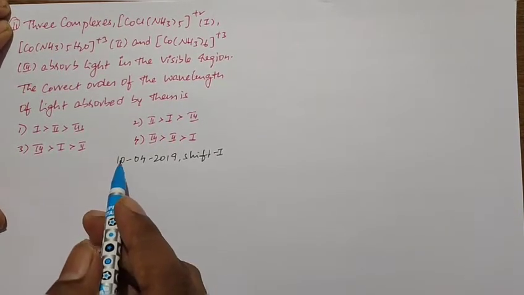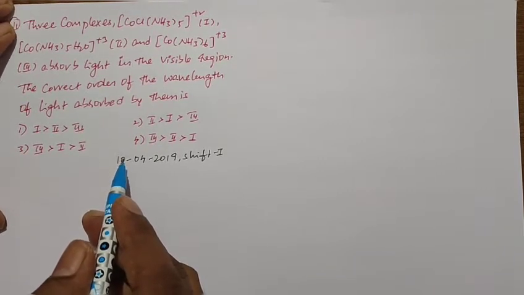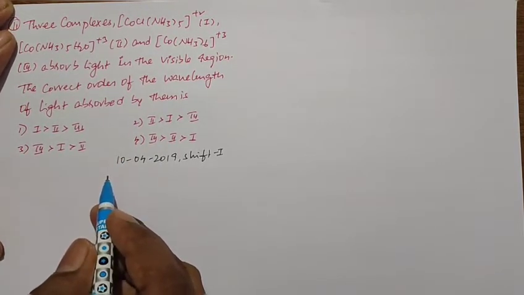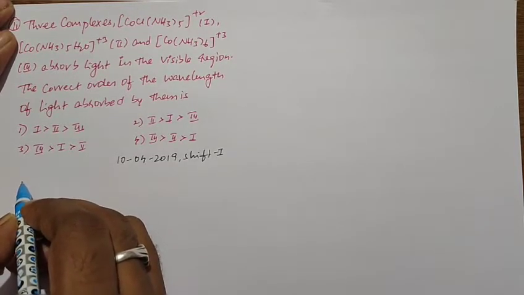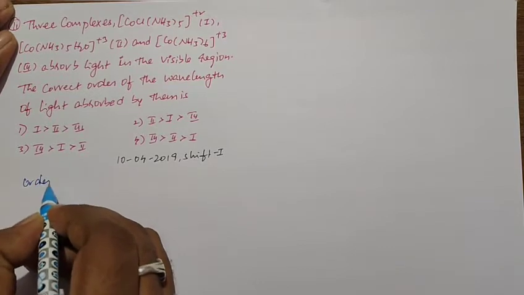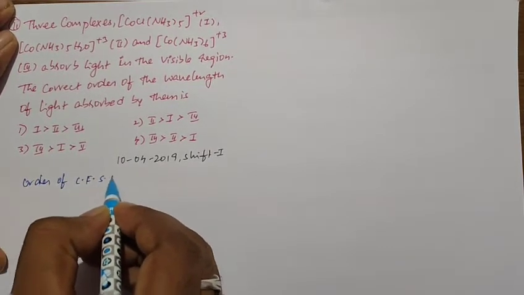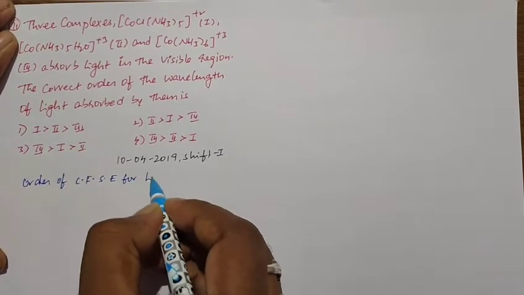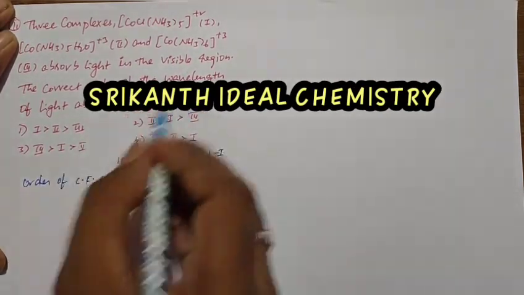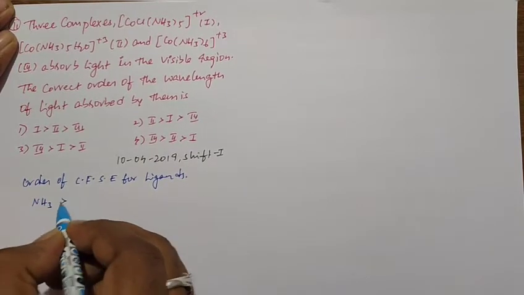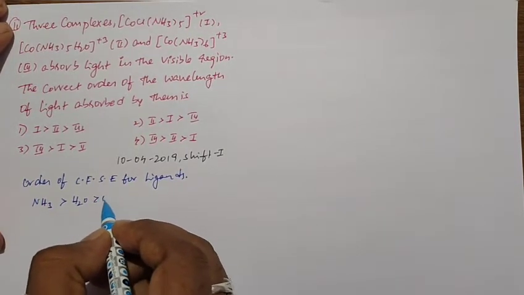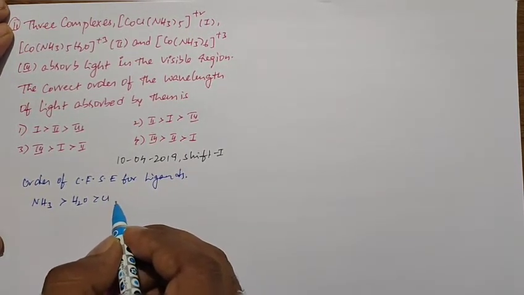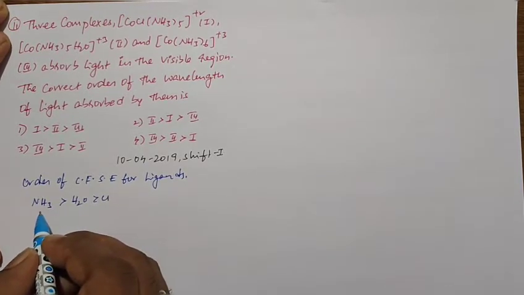Actually, the wavelength of the absorbed light in the visible region depends upon the crystal field splitting energy. The crystal field splitting energy is very high for a strong ligand and very low for a weak ligand. So first we take the increasing order of crystal field splitting energy for ligands: NH3 is a strong field ligand, after that water, and at last chlorine. So this is the order of the crystal field splitting energy of ligands. Based on this we get the order of energies of the compounds.